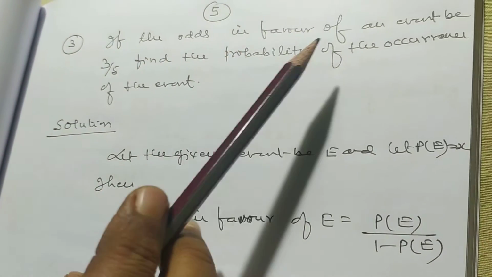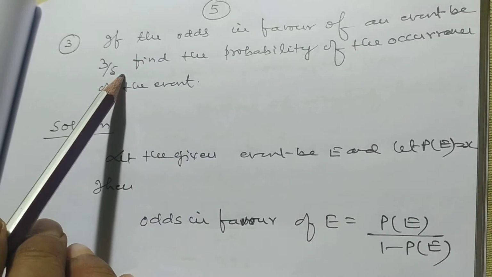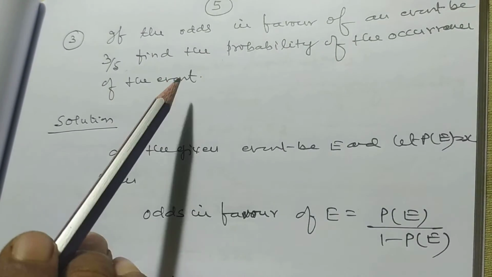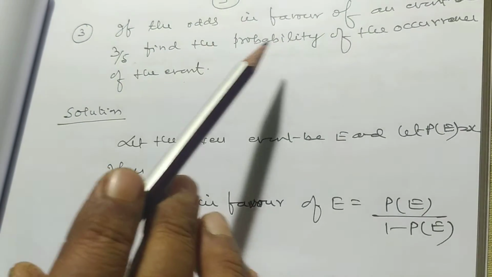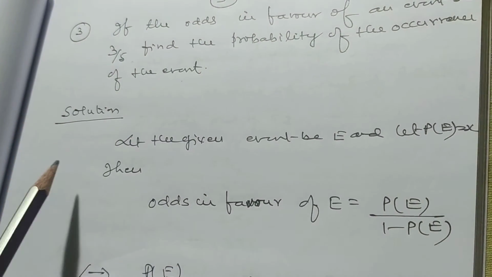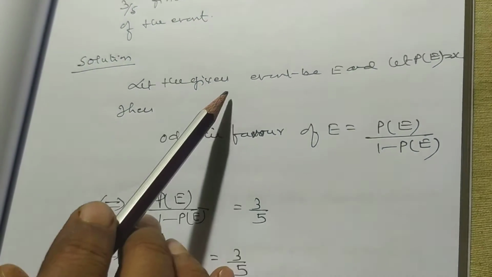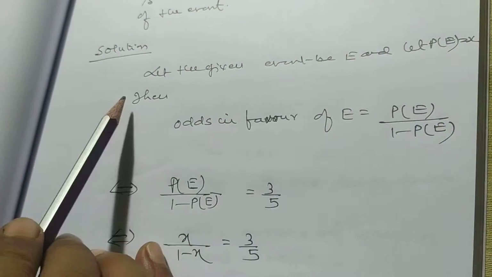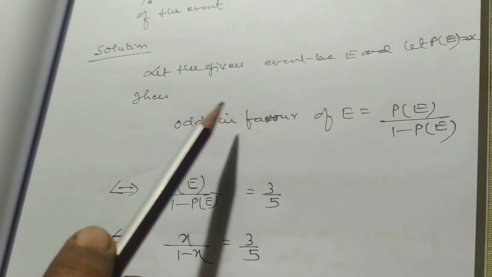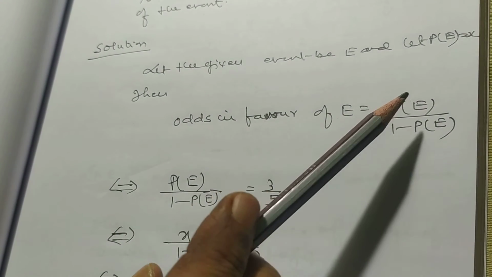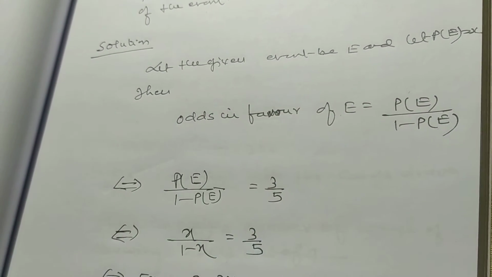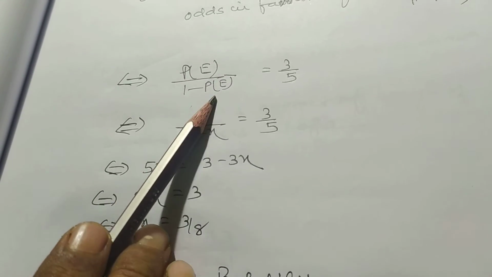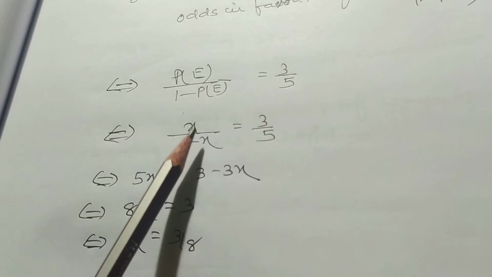If the odds in favor of an event be 3 by 5, find the probability of the occurrence of the event. Solution. Let the given event be E and let the probability of E be x. Then the odds in favor of E is equal to probability of E divided by 1 minus probability of E, if and only if probability of E divided by 1 minus probability of E is equal to 3 by 5.